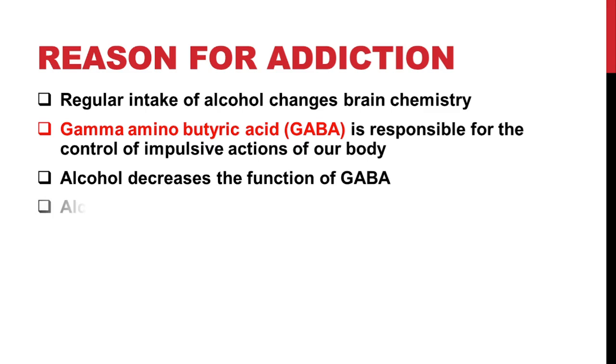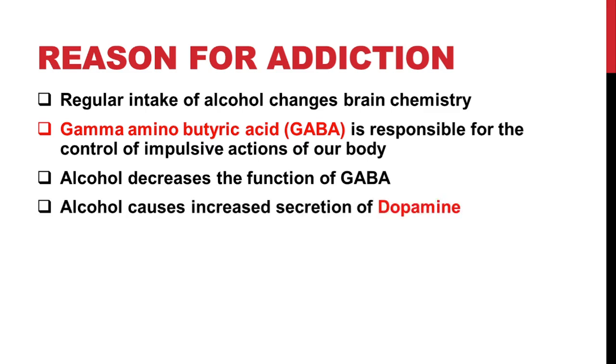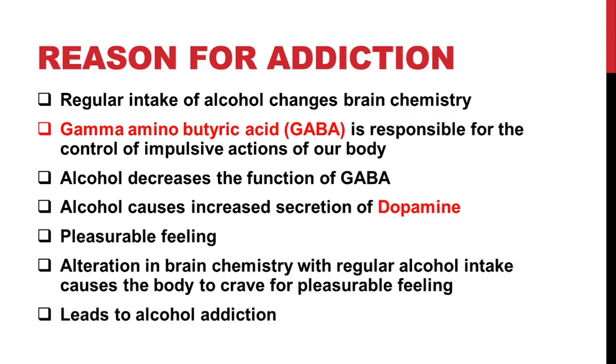In addition to that, alcohol causes an increased secretion of dopamine. This dopamine is another neurotransmitter and it is responsible for a pleasurable feeling. This alteration in brain chemistry, that is decreased secretion of GABA and increased production of dopamine with regular alcohol intake, causes the body to crave the pleasurable feeling, and that is how the person gets addicted to alcohol.